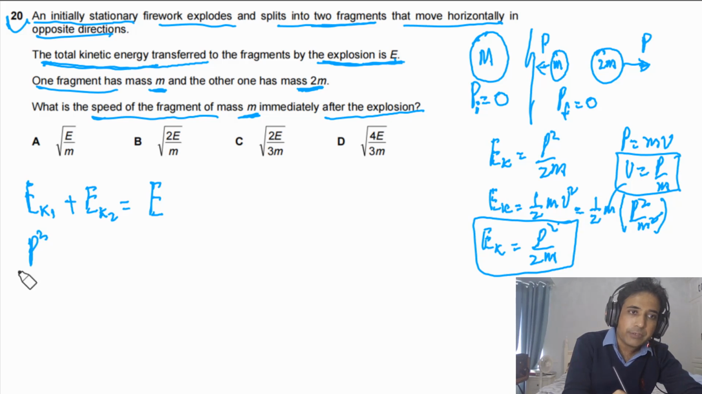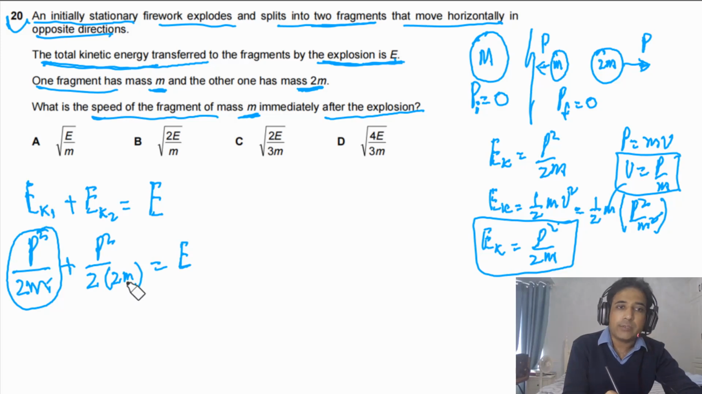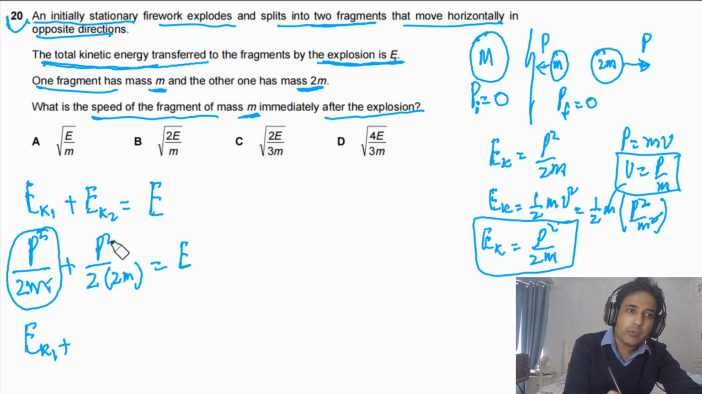So we have p squared divided by 2 times the mass of fragment 1, that is m. And the second one, p squared divided by 2 times the mass of the second one, that is 2m. And this has to be equal to E. Let's say this energy is equal to ek1. So how about this one now? Here we have p squared divided by 4m, so it means this one is ek1 by 2. So this is equal to E.